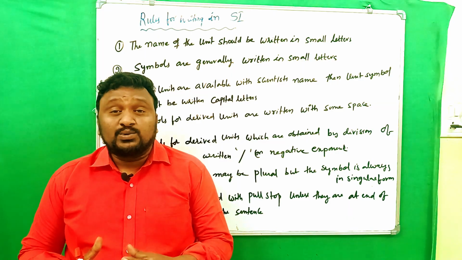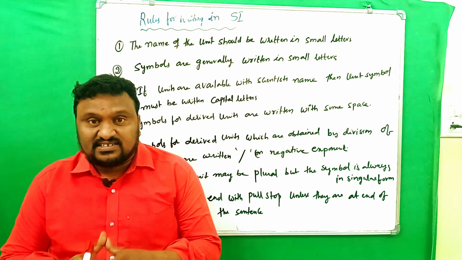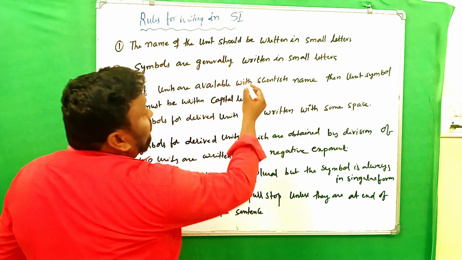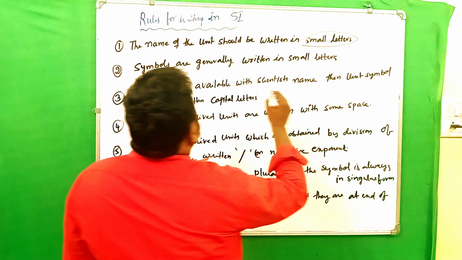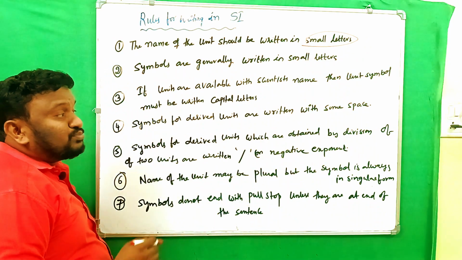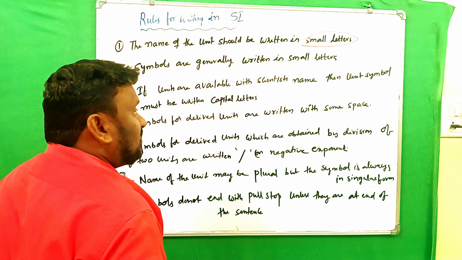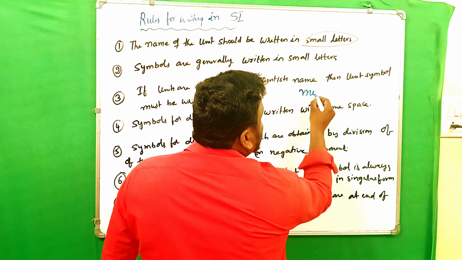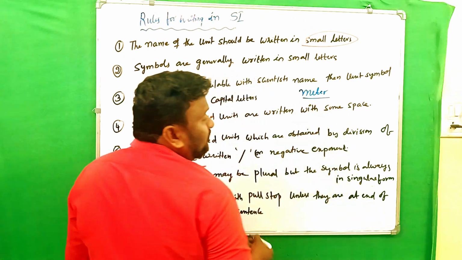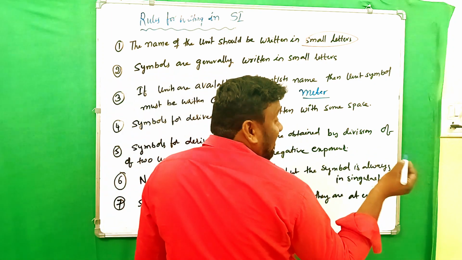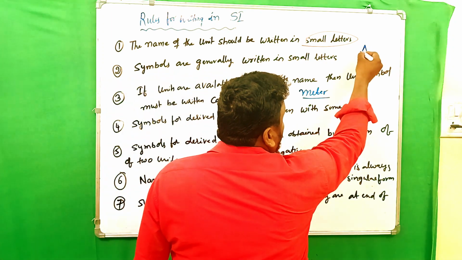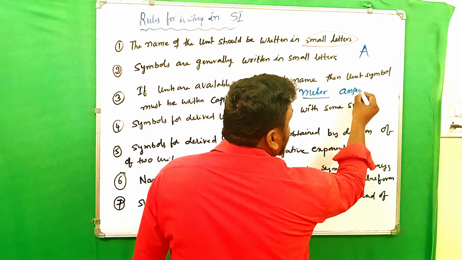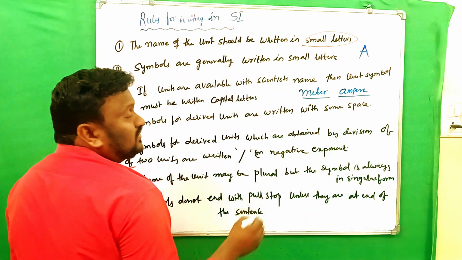Let's see what are the rules to write the SI units. So the first thing here, look here, the name of the unit should be written in small letters. For example, here length unit is what? Meter. So meter is going to be written like this, small letters only. For example, current unit is what? Ampere. So symbol is what? Capital A. Even though it is capital A, you have to write the units in small letters like this, ampere. That is the first thing.